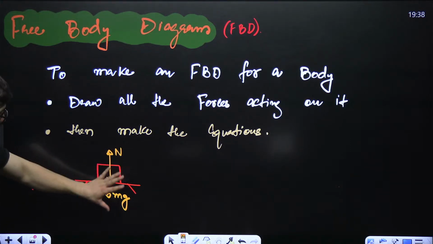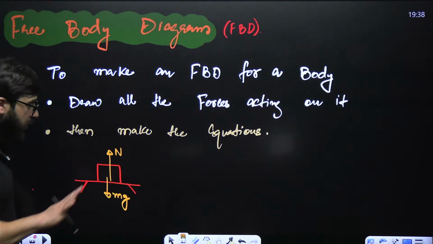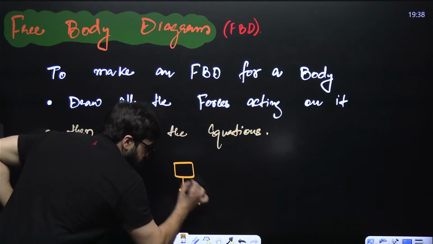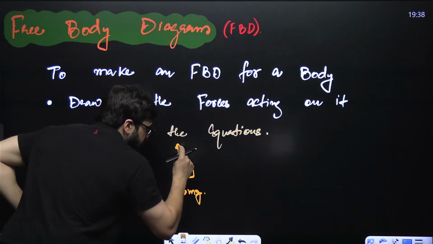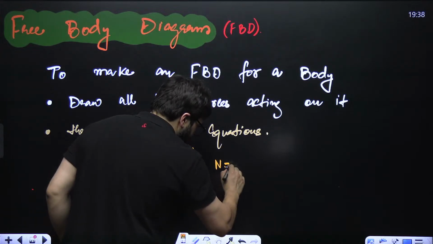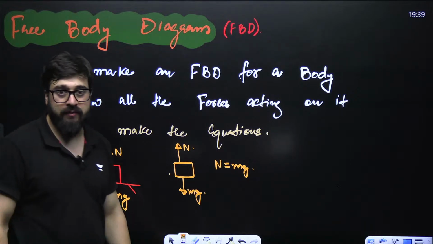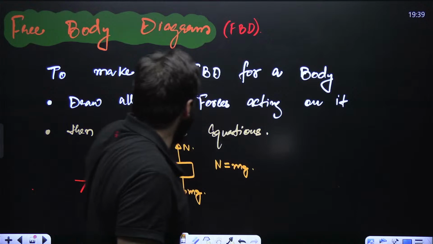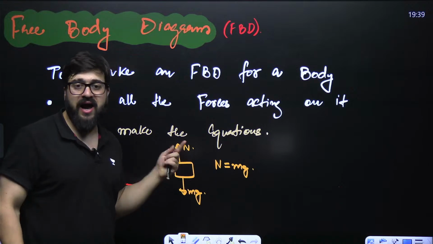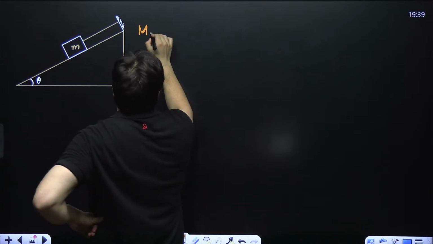Once you are done with drawing the forces on the block, now make it something like this over here. In the downward direction, we say it is mg. In the upward direction, we say sir, N. Now make the equation. Can I say in this particular case, N will be equal to m into g? Yes, I can make this equation and write this, N is equal to mg. What is the first thing to do? Sir, draw all the forces acting on the body and then balance those equations and you will get the free body diagram.